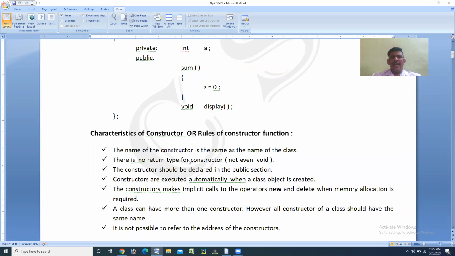The rules or the characteristics of a constructor function are, the first one: the name of the constructor is the same as the name of the class. It means the class name and the function name must be the same, then only you can call that particular function a constructor.